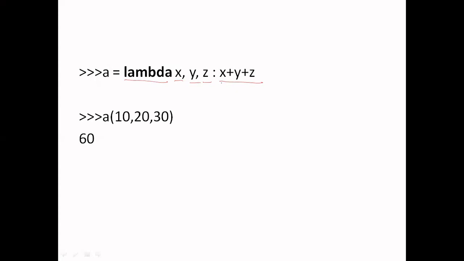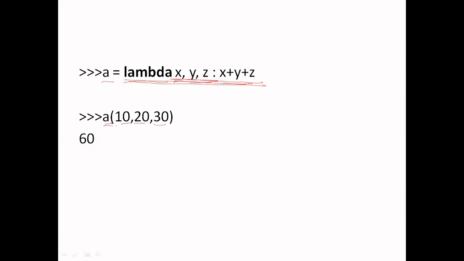So this function is assigned to a variable a. To call that particular lambda function, we will use the name a, and because this function is taking three parameters, we have to pass exactly three parameters.